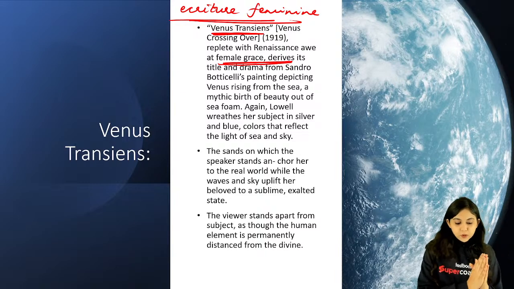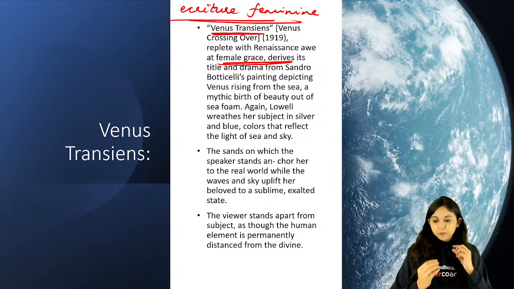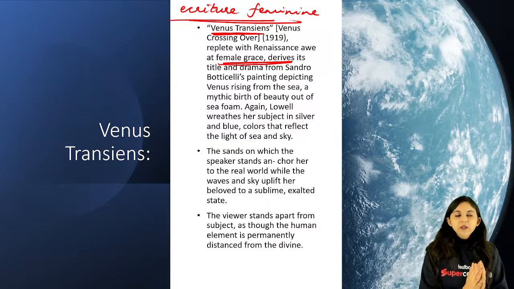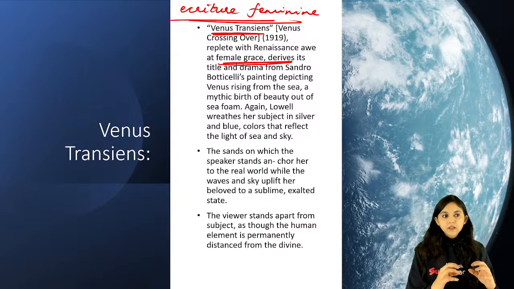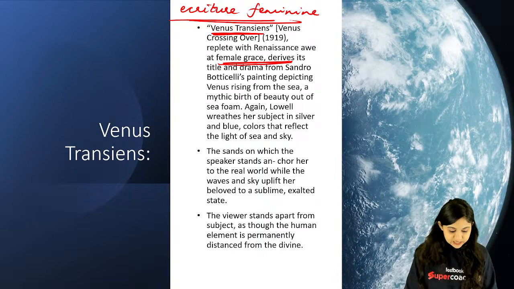Venus Transcends talks about women's perspective, talks about women's idea altogether, and that human and divine element is also coming in. So Amy Lowell's writing, as we said at the starting, is also trying to tell you why is poetry only the preserve of men. That's not what she says, but a lot of feminist interpretation of her work has actually come across as that.